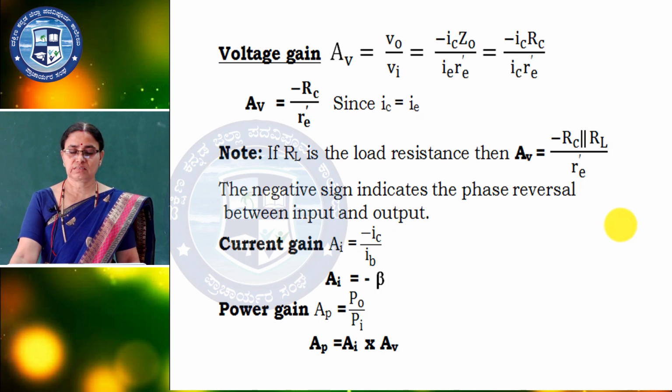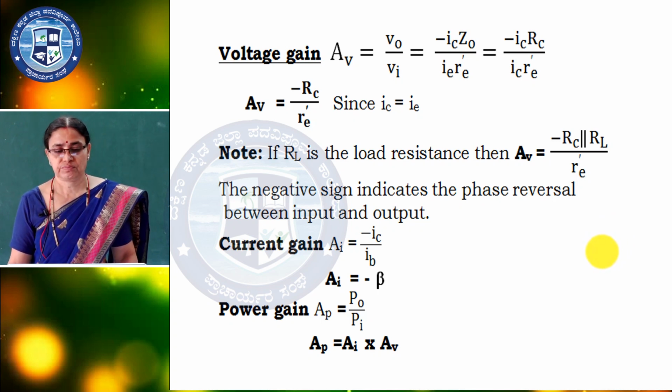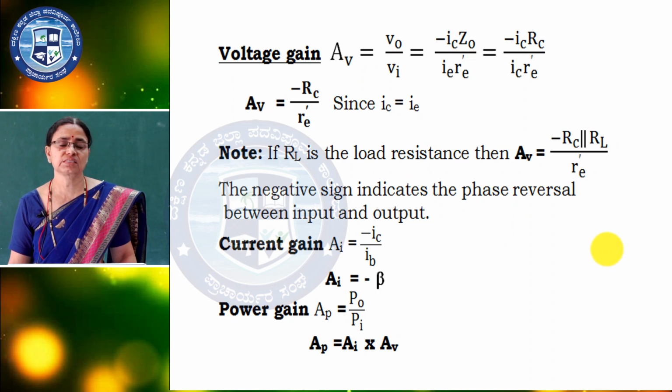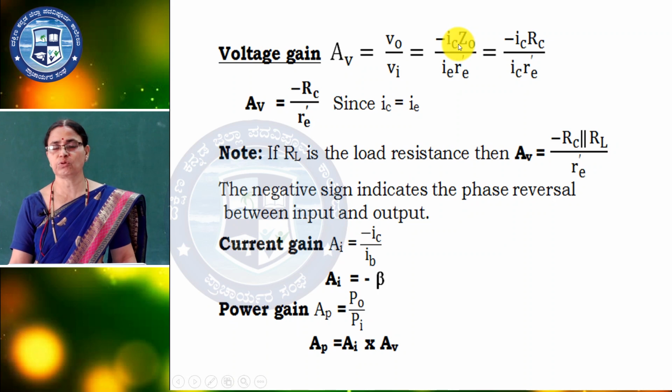Next, voltage gain. Voltage gain is nothing but the ratio of output voltage to the input voltage. The output voltage I consider here with a negative sign. Why? Because output is out of phase with the input, that is the 180 degree phase shift. So, we are taking negative sign, the magnitude won't be negative. For the 180 degree phase shift we are considering negative sign.